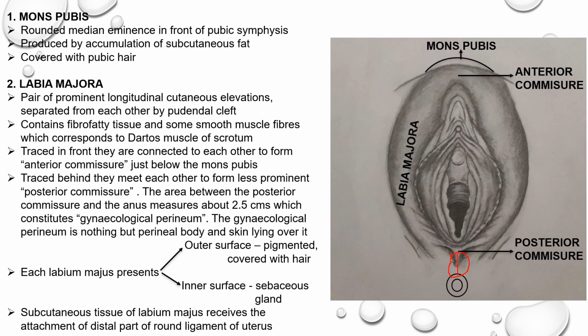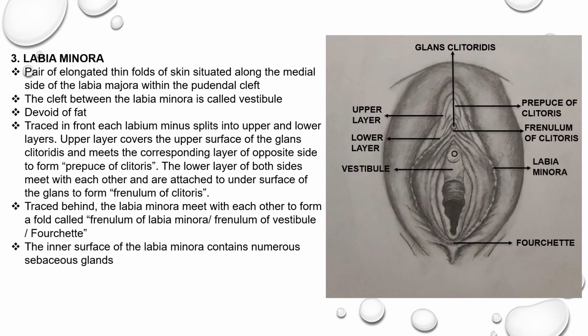Each labium majus presents two surfaces, the outer surface and the inner surface. The outer surface is pigmented and covered with hair. The inner surface is provided with numerous sebaceous glands. The subcutaneous tissue of the labium majus receives the attachment of the distal end of the round ligament of the uterus.